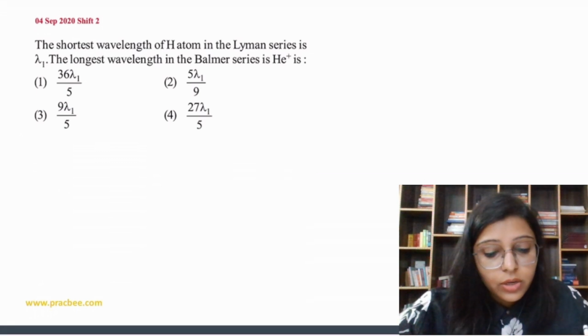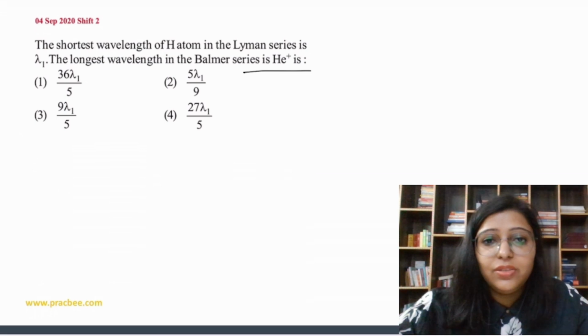Question says the shortest wavelength of hydrogen atom in the Lyman series is, the longest wavelength in the Balmer series is.